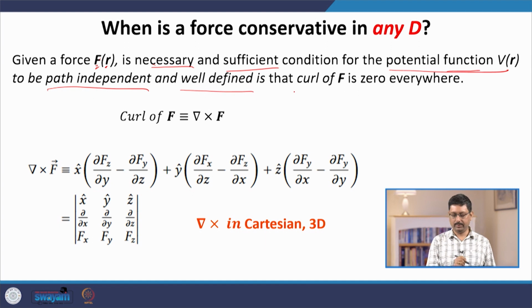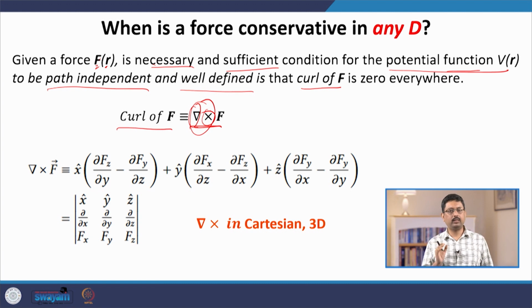The necessary and sufficient condition is on another operation, the curl of F. This is the symbol of curl of F: the same operator del, and now this is a cross product. So, there is a different vector operator which acts on the vector F and produces another vector, which is called curl of F. And the condition for the existence of a potential energy function is that this curl of F must be 0 everywhere.